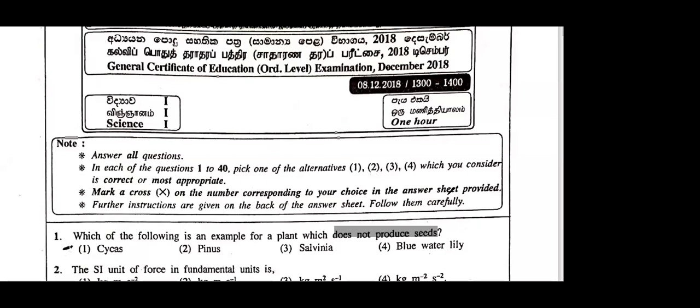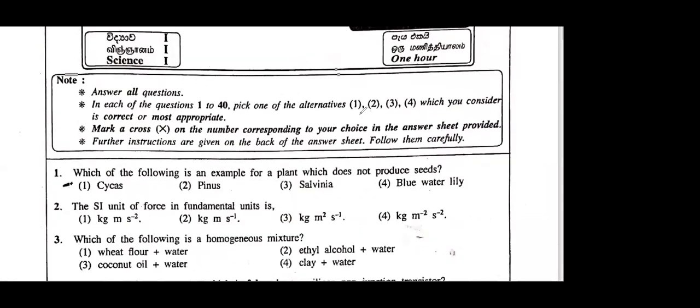Yes, very good Ayad. Answer is Salvinia. Salvinia, seedless variety. Pinus, there are seeds, open seeds, gymnosperms. Cycas, gymnosperms, open seeds. And water lily also there are seeds. Salvinia, no seeds. Salvinia come under phylum Pterophyta. Okay.